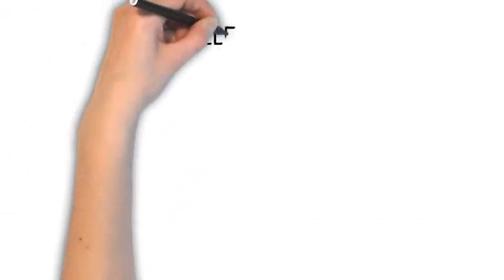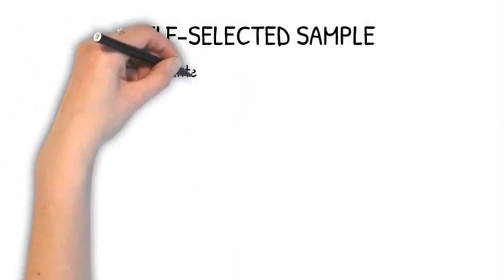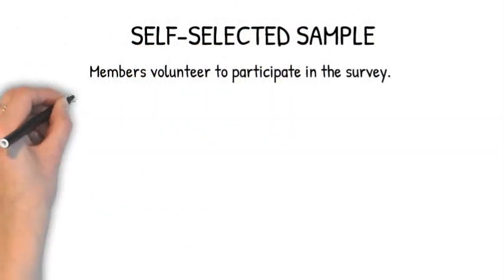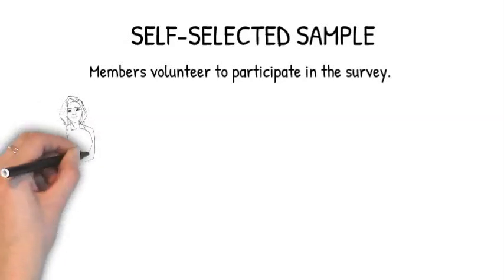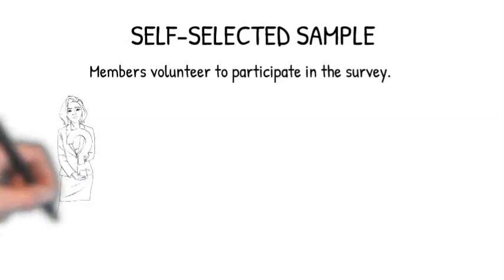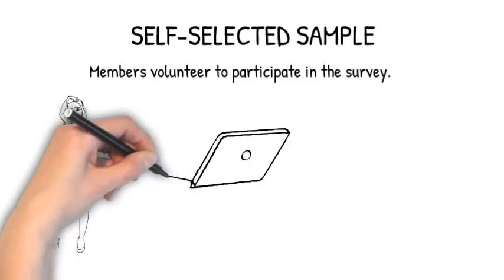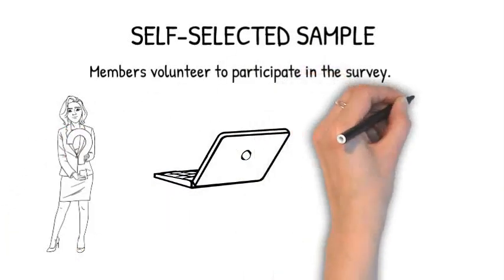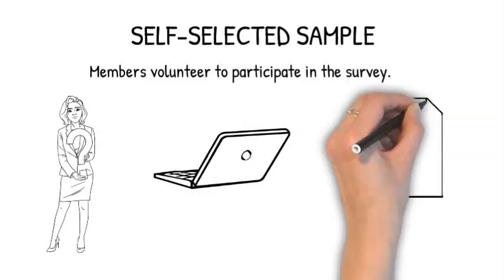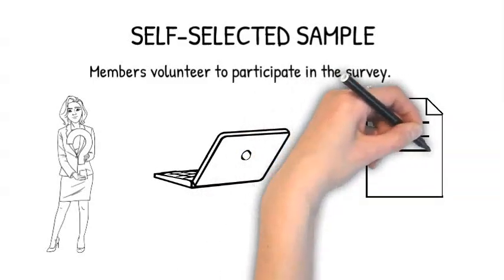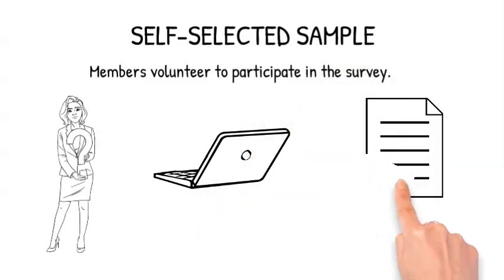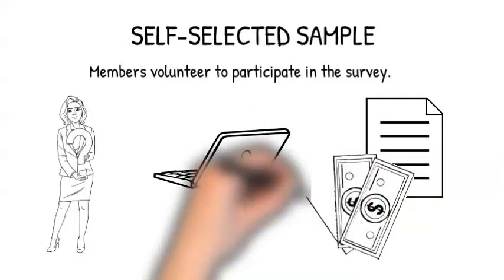Last is a self-selected sample, where members volunteer to participate in the survey. If you've ever been stopped by someone at the mall asking you to take a survey, that's a self-selected. The pop-ups you get when you're shopping on a website asking you to take a survey when you're done are self-selected. And those receipts where they have the survey at the bottom, and if you go on and do the survey, you get a code for free stuff, those are all self-selected.